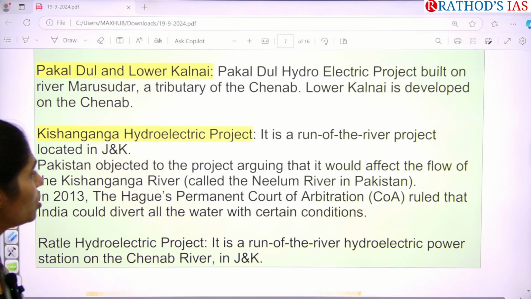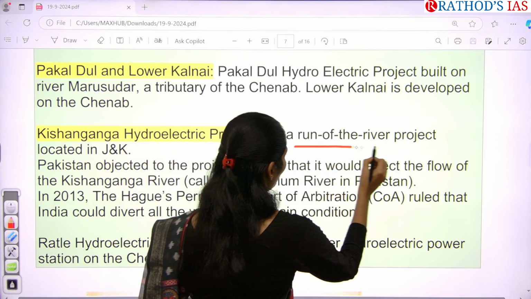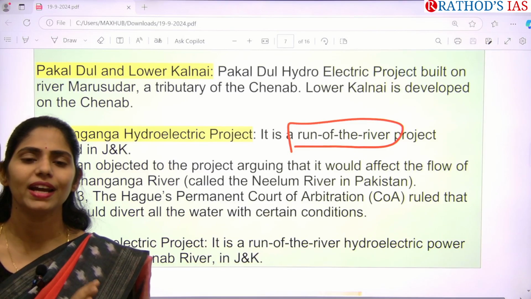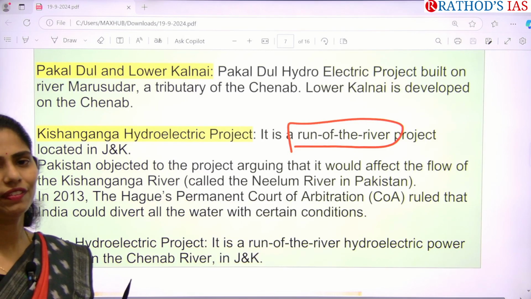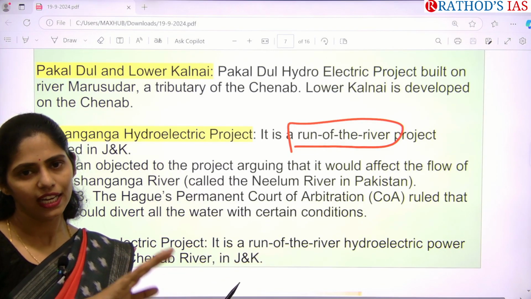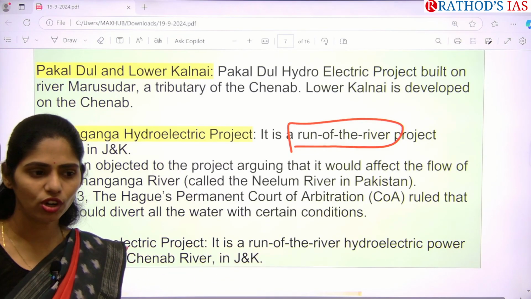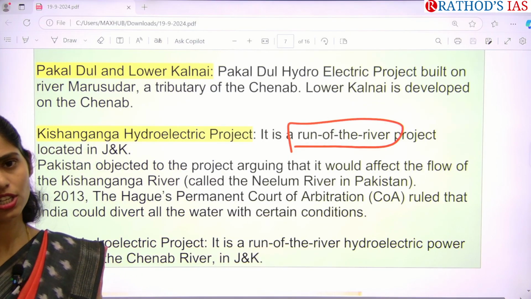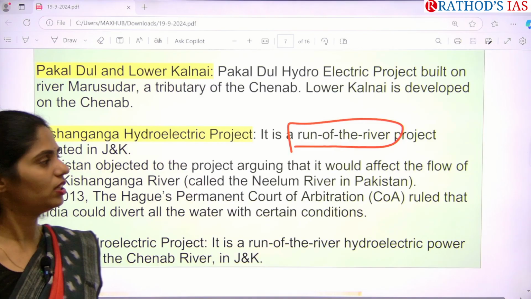So in a run of the river project, there is no need for construction of dams, but there will be small turbines which are mainly fixed, so that whenever water is moving, the turbine will be turned by the kinetic energy of the moving water, and that is connected to the generator so that electricity can be generated.